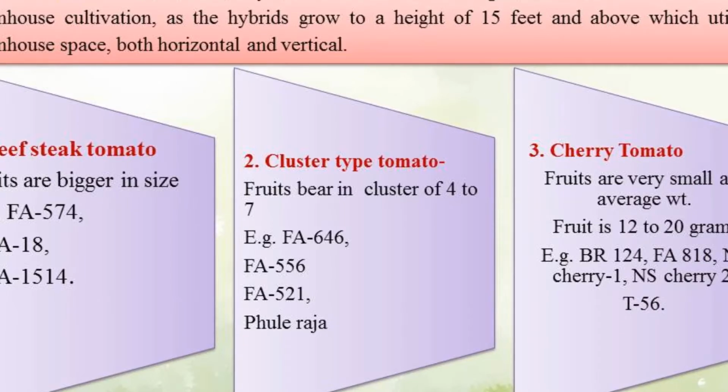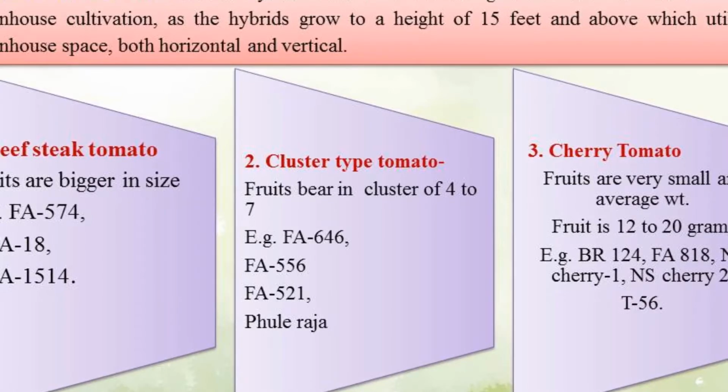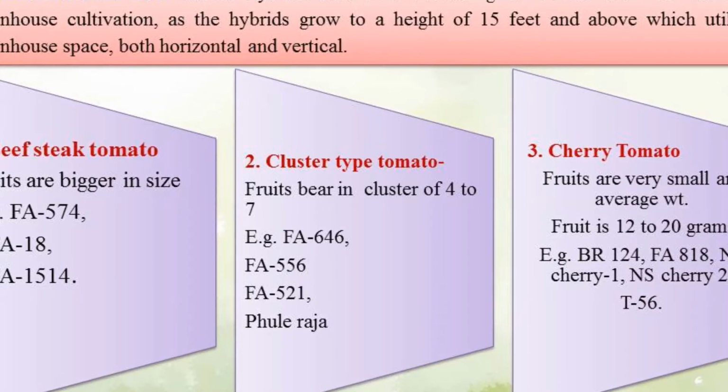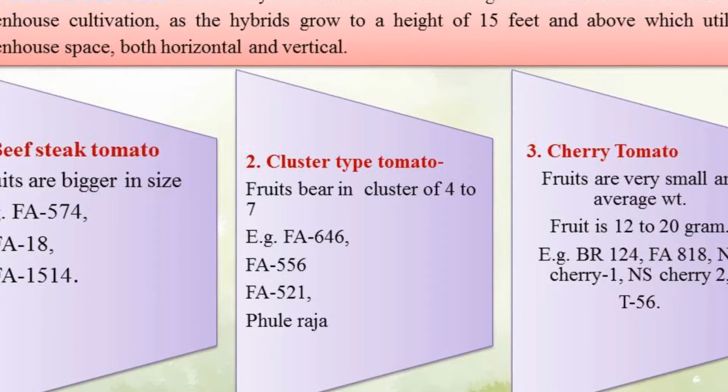According to this growth habit, that means the indeterminate type of tomato, there are three different types. That is beef stick tomato, second cluster type tomato, and last one cherry type tomato. First, beef stick tomato.